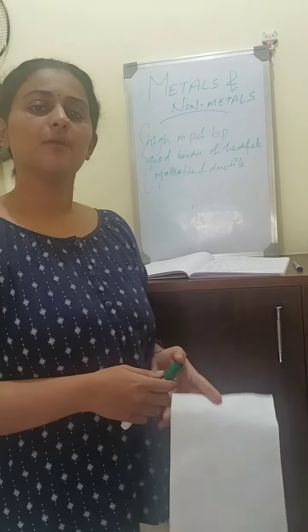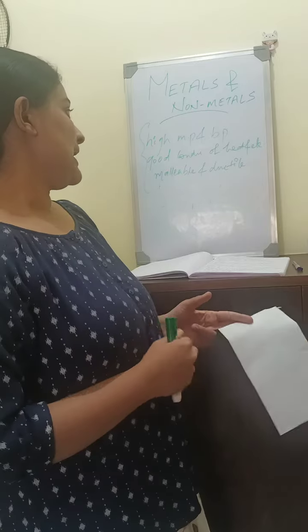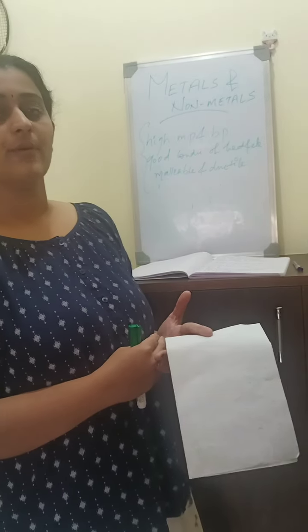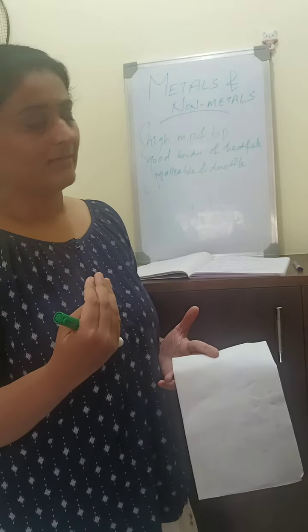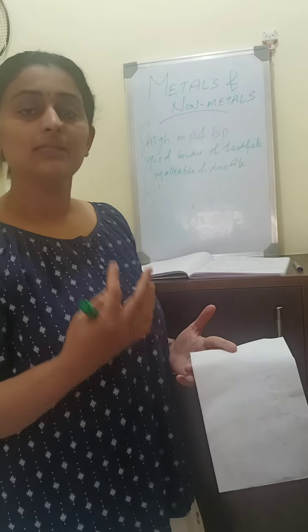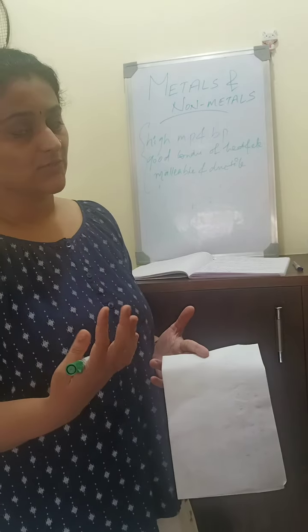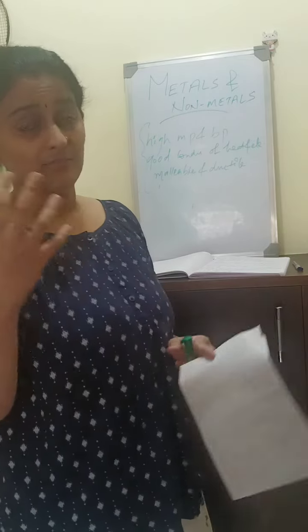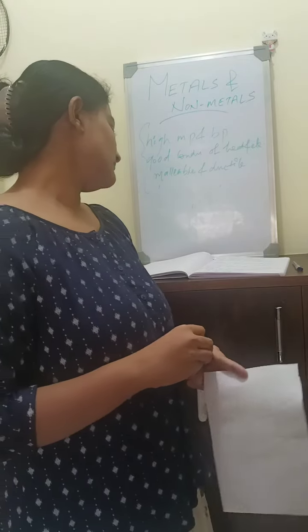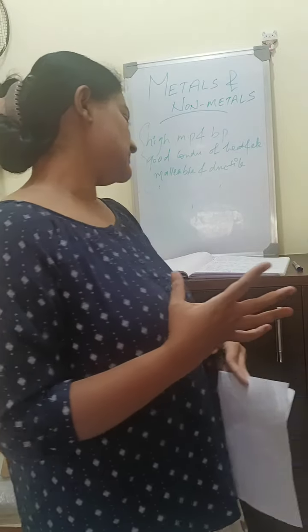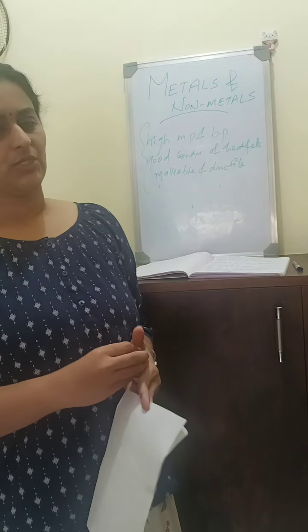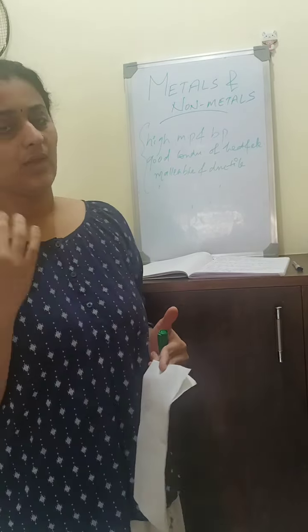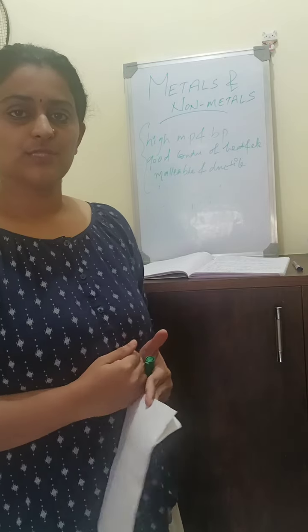The main physical properties of metals are: they have high melting and boiling points, they are good conductors of heat and electricity, they are malleable, they are ductile, they are solids at room temperature, they have high tensile strength, and they have high density. These are all the physical properties of metals.